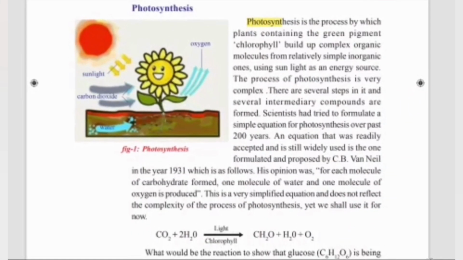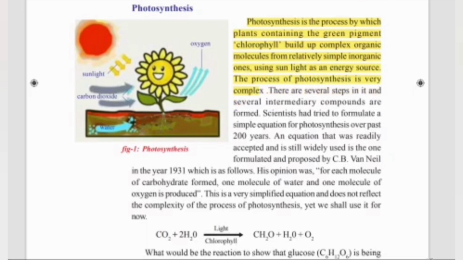We read about photosynthesis. We read that photosynthesis is a process by which plants containing the green pigment called chlorophyll build up complex organic molecules from relatively simple inorganic ones, using sunlight as an energy source. The process of photosynthesis is very complex.